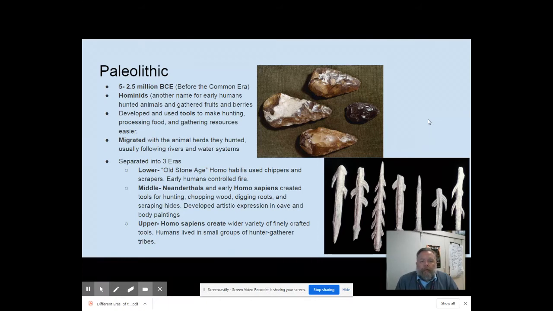During the Middle Paleolithic era, Homo sapiens developed tools for hunting, chopping wood, digging roots, and scraping hides. They also developed artistic expression through cave painting and body painting. A lot of people believe that they painted their bodies for ceremonial reasons. During the Upper Paleolithic time, humans lived in small groups of hunter gatherer tribes.